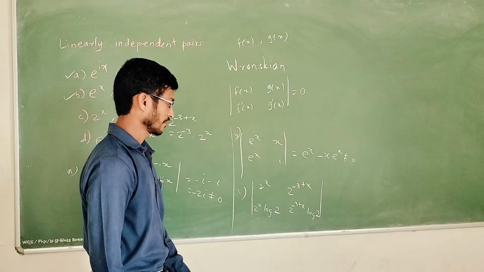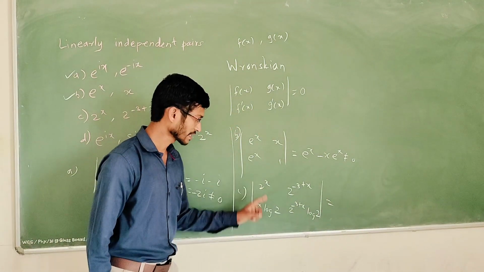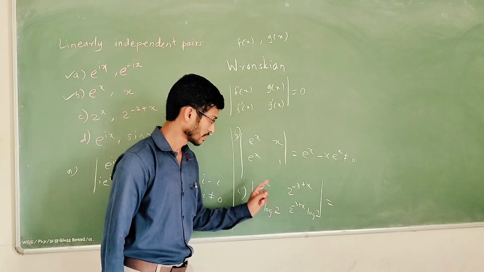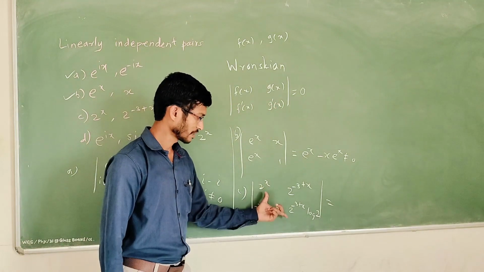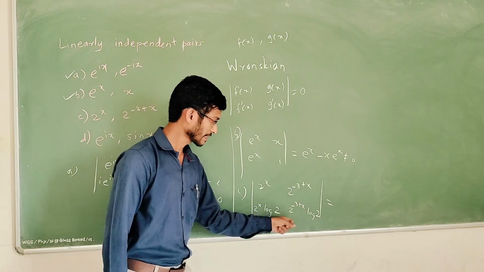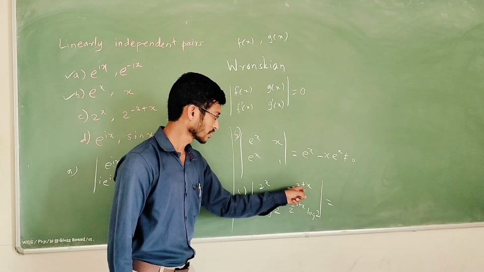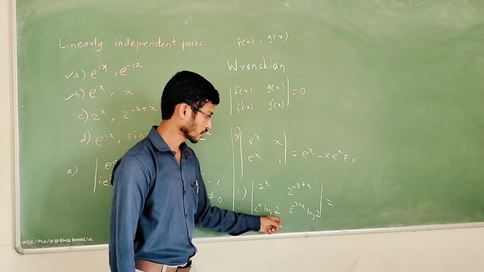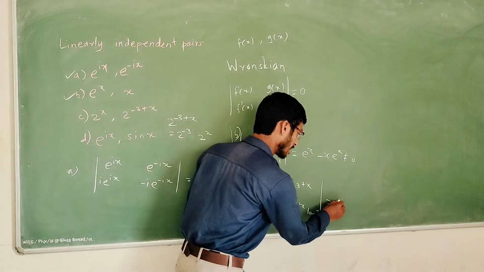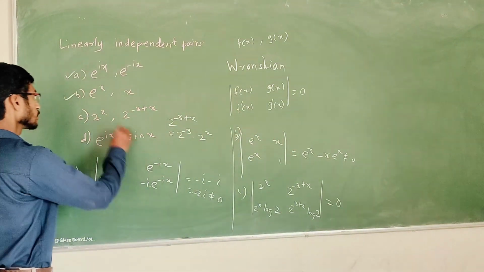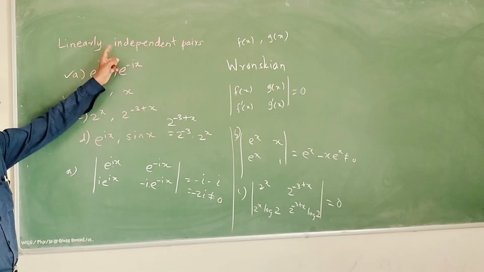Now if we take the determinant, 2 raised to x into 2 raised to minus 3 plus x. We add the powers when the base is the same, so x plus x is 2x minus 3, log 2. Here also x plus x is 2x minus 3, log 2. Both are the same, and there is a negative sign in between. Therefore this will become 0. So this is not the correct option, because we were asked for independent pairs.